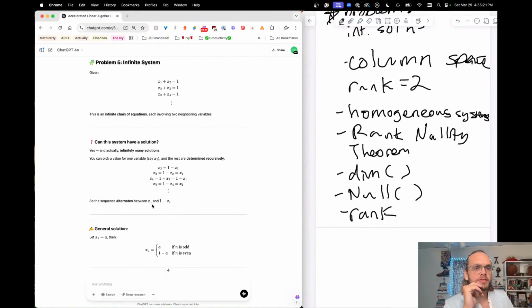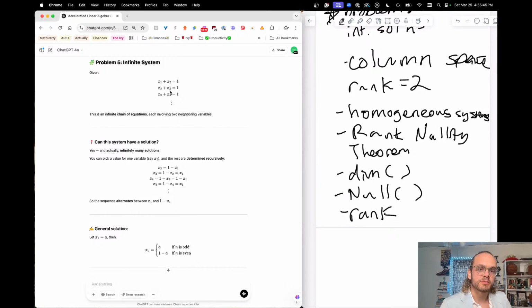All right, now I have this infinite system, an infinite chain of equations, each involving 2 neighboring variables. So for this one, can it have a solution? Yes, and it can have infinitely many solutions. Here's the example. Pick a value for a variable, say x of 1, and the rest are determined recursively.